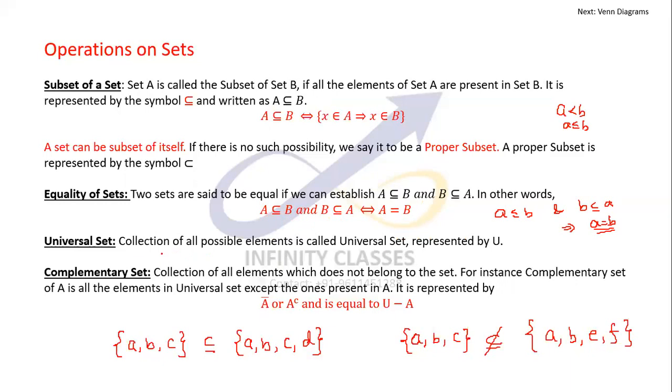Universal set: a collection of all possible elements is called the universal set. It is represented by capital U. Complementary set: it is a collection of all the elements which do not belong to the set, like A complement. We generally write it as A^c, A complement, or A bar. This is nothing but the universal set minus A. I'll talk more about it through Venn diagrams now.